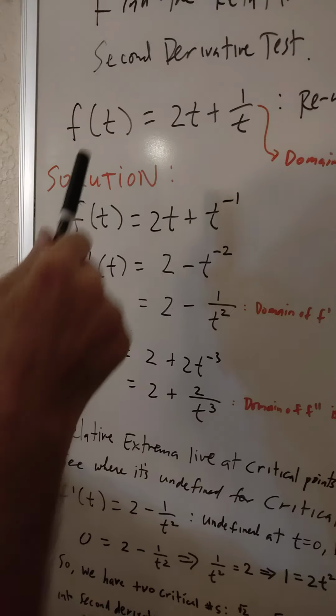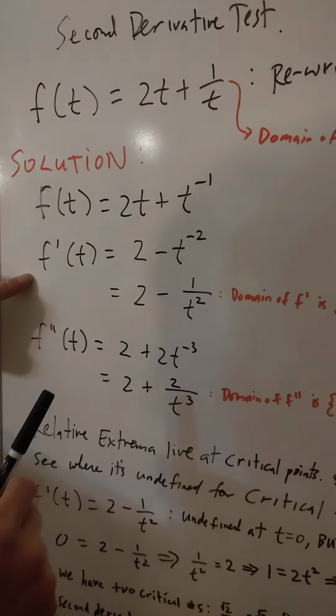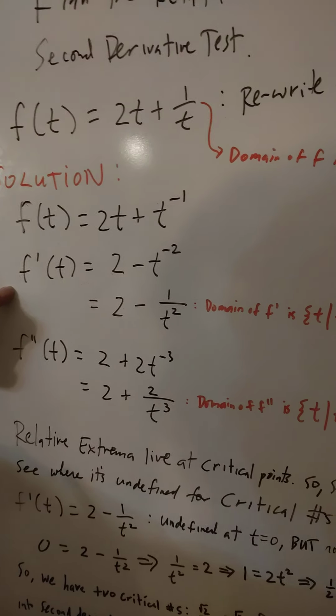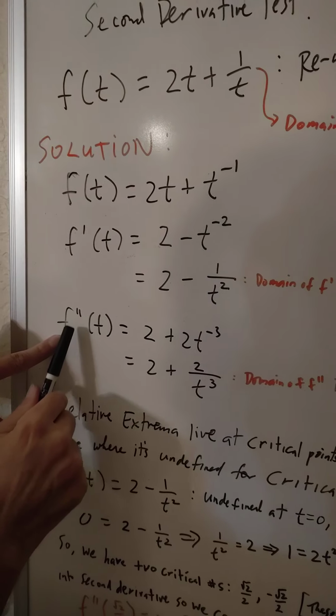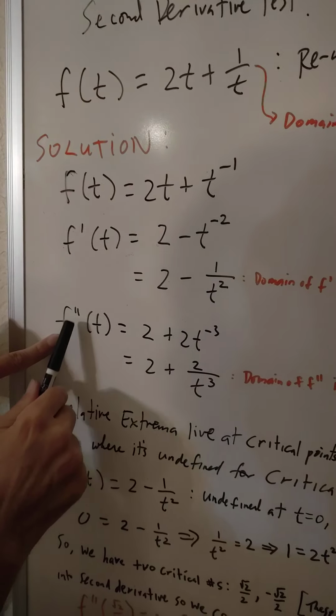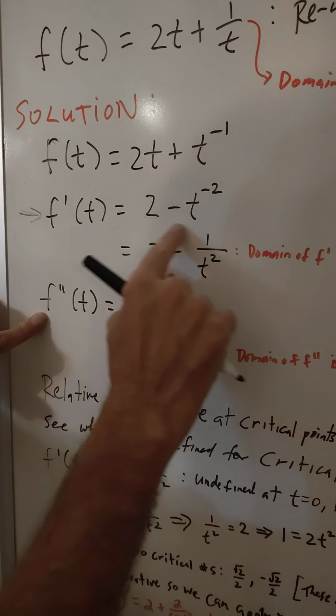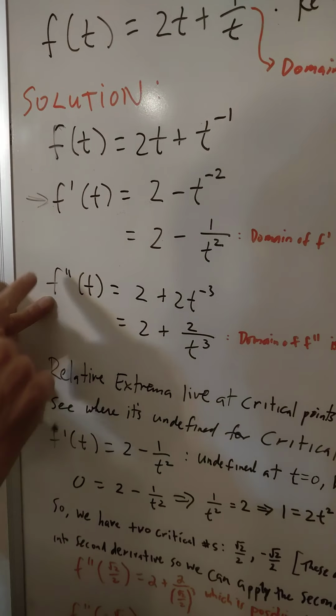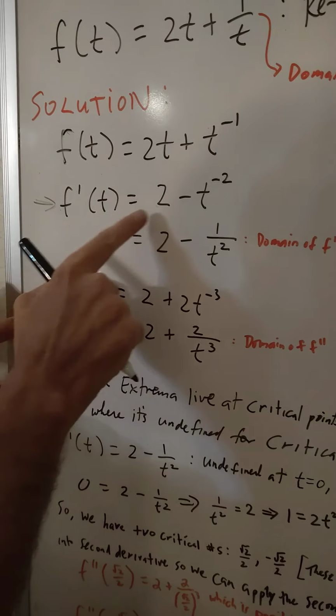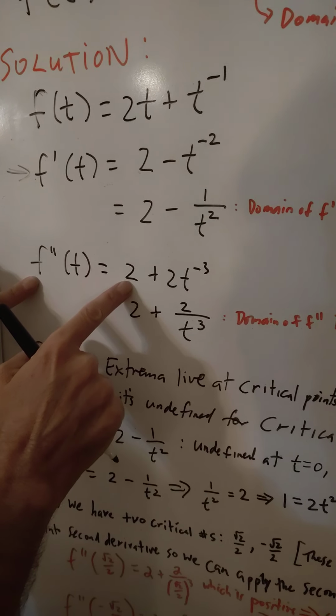Since I want us to use the second derivative test, we have to find a second derivative. So why not do the second derivative now? To find the second derivative, f double prime of t, take the derivative of this form. It's easy, this is derivative friendly as opposed to the other form. The derivative of the derivative is going to be, wow, this should be a 0, right?